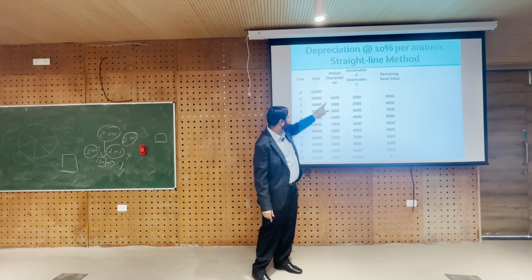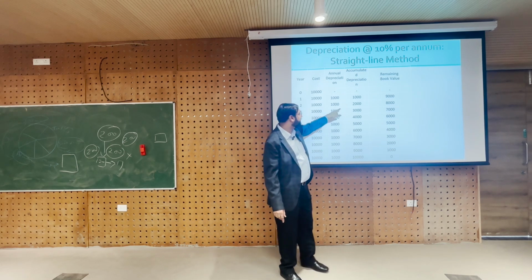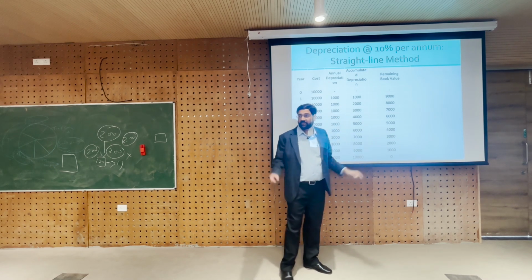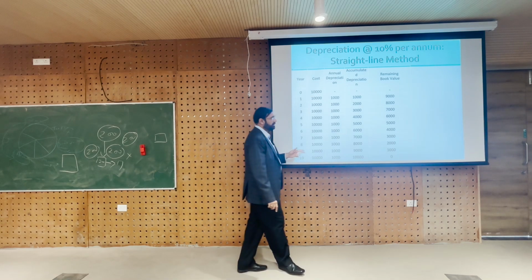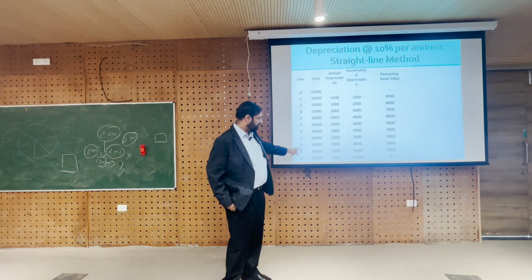So 10,000 original cost, 1,000 annual depreciation, and accumulated depreciation for year 2, how much? 1,000 of this year and 1,000 of previous year, so 2,000. And so this is what you are doing.